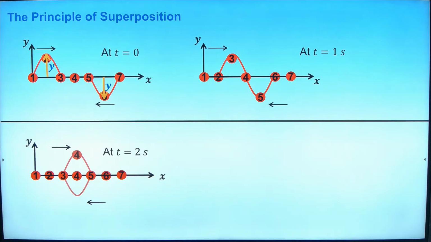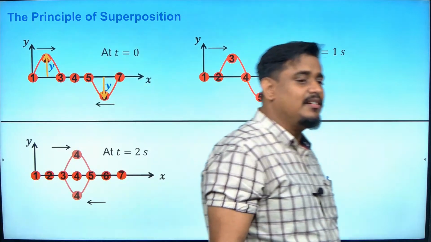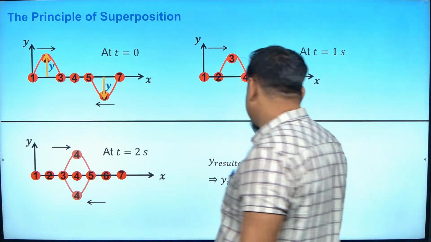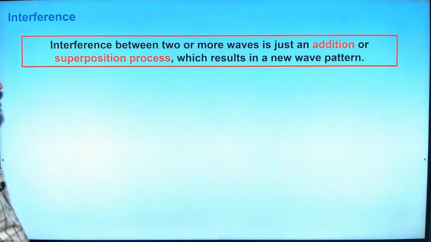What will happen? Displacement will become 0. 4 will remain in the same place. So what is the resultant displacement here? 0. Crest and trough have met together, it has resulted in 0 displacement. If crest and crest would have come, it would have become double the displacement. If trough and trough, negative double. I hope you are understanding what I am trying to tell. So resultant in this case became 0, and why it became 0, I hope you are understanding.